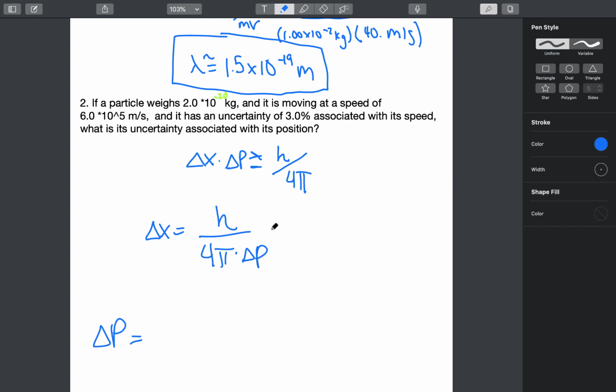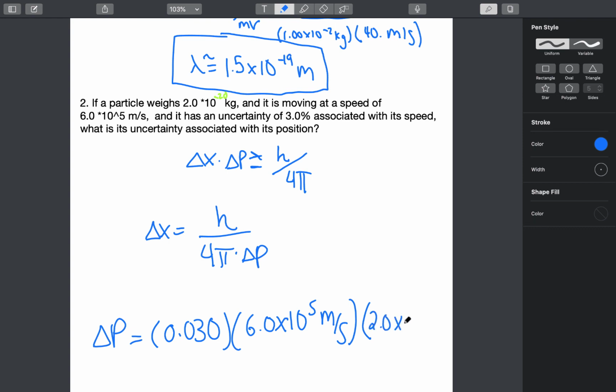So we would write this as the change in p is equal to 0.030 times 6.0 times 10 to the 5th meters per second times the mass, which is 2.0 times 10 to the negative 20th kilograms.